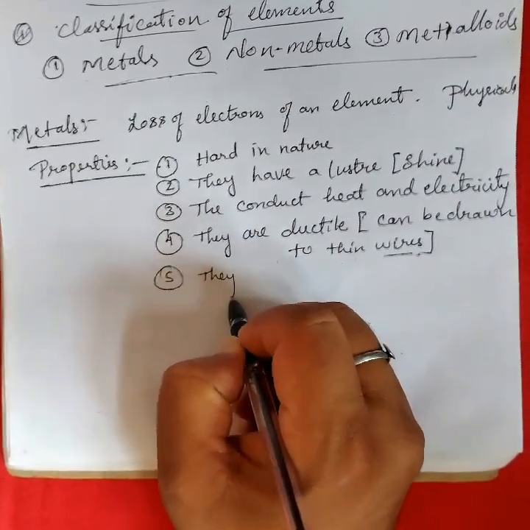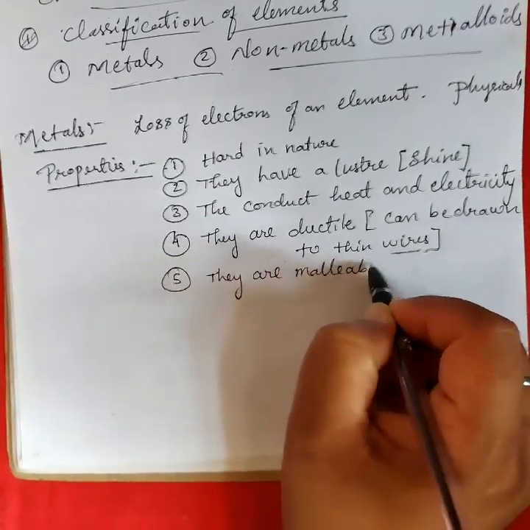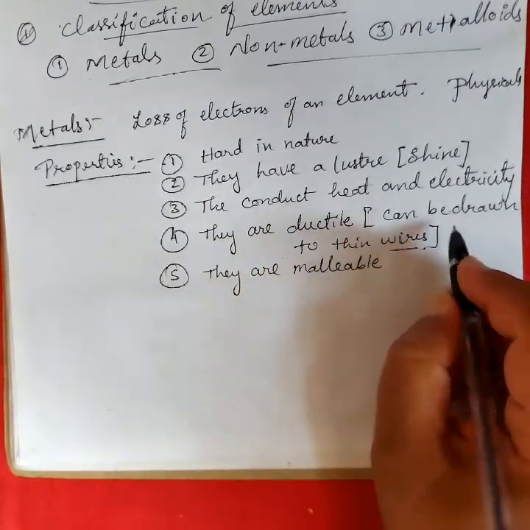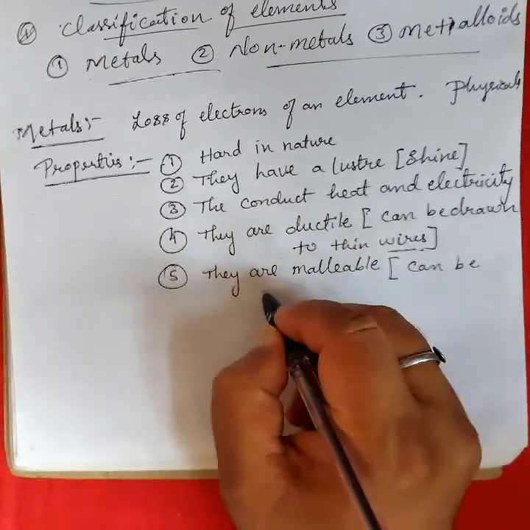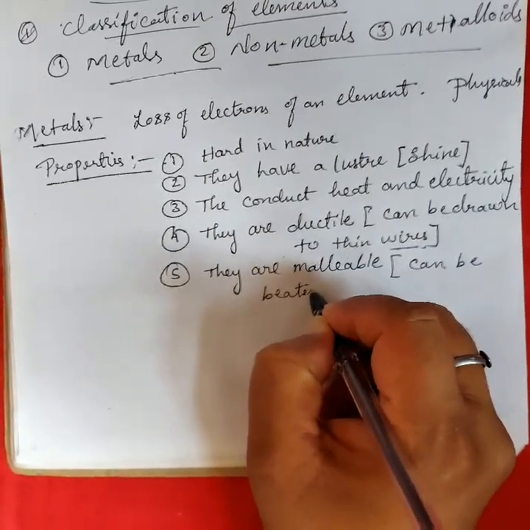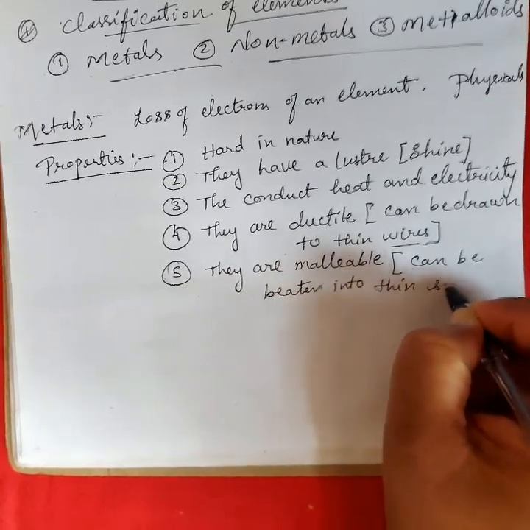Next, they are malleable. Malleable means can be beaten into thin sheets.